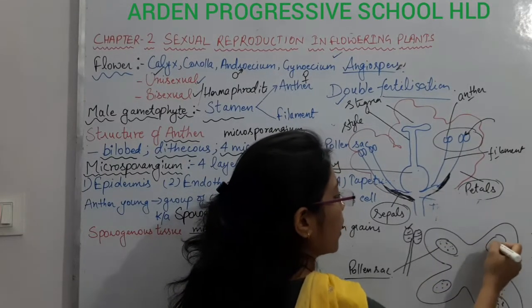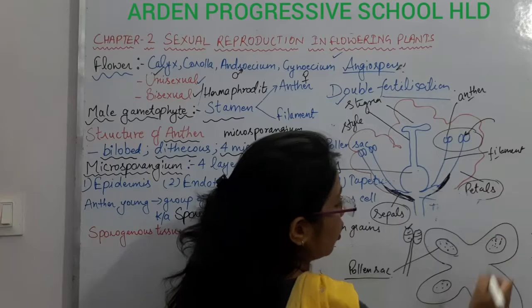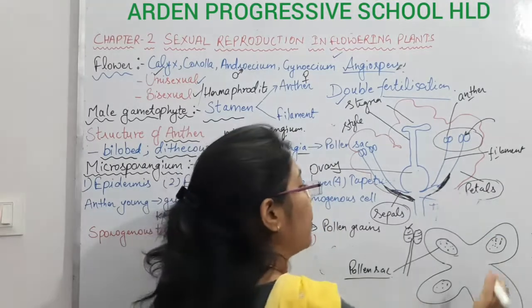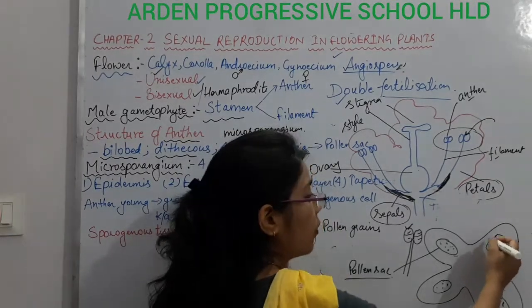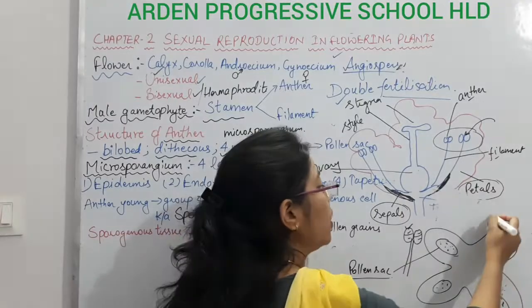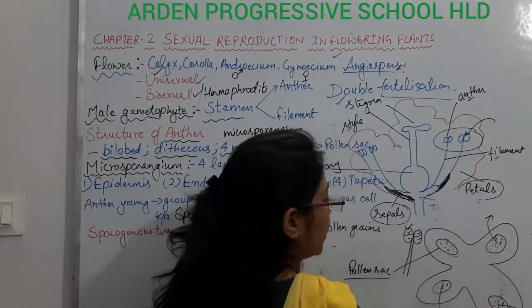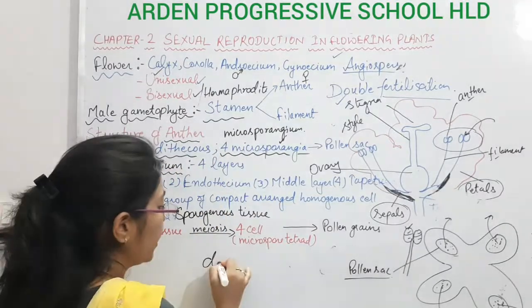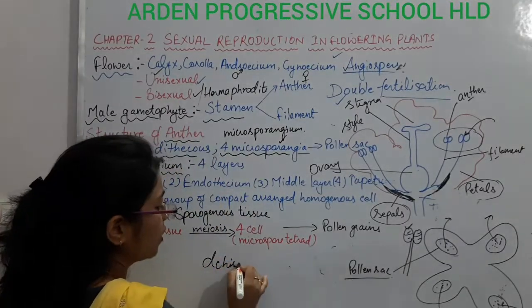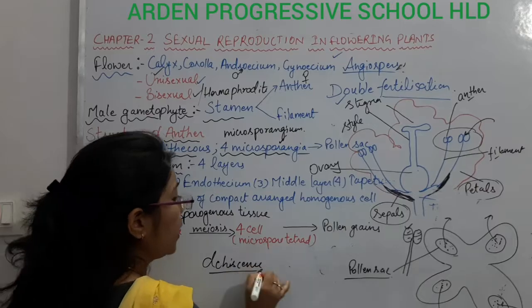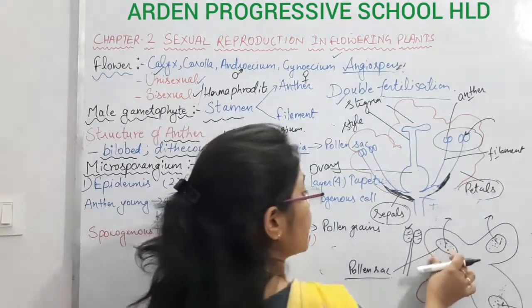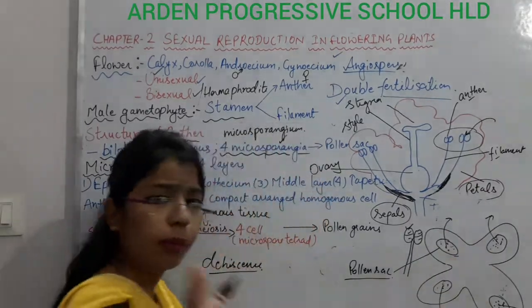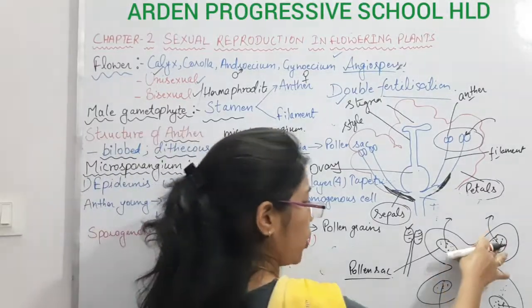When the anther gets mature, the pollen sac will rupture and all the pollen grains will be released. The release of pollen grains through rupturing is known as dehiscence, right? So what we understand here is that there will be formation of four microsporangia.